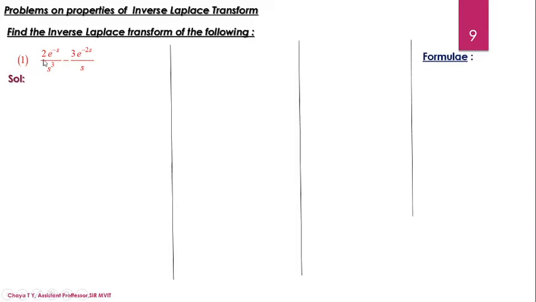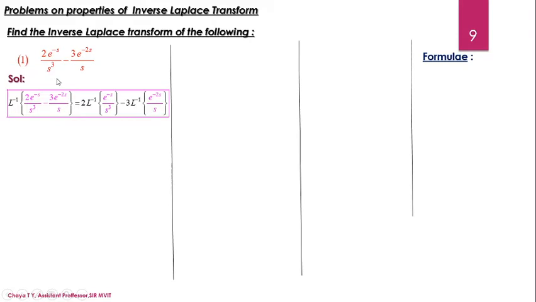If you have an exponential term involved either in the numerator or in the denominator, it obviously implies that I have to consider the fourth property, which is by the definition of unit step function that we have studied in the previous section of Laplace transform. So what is the first step?